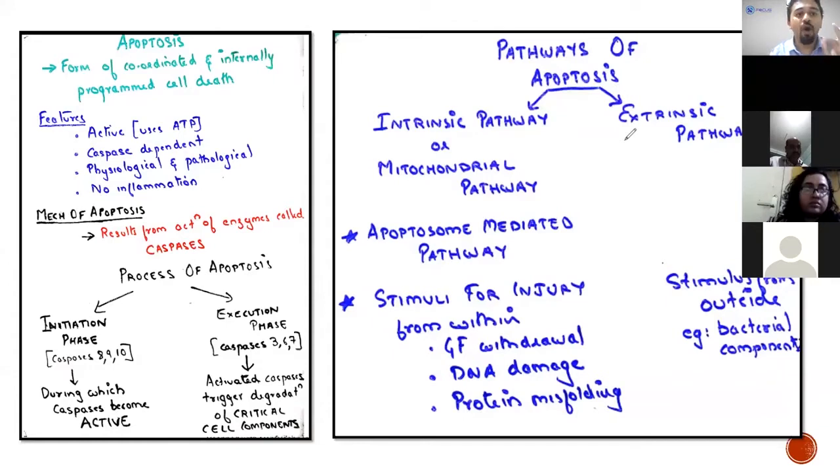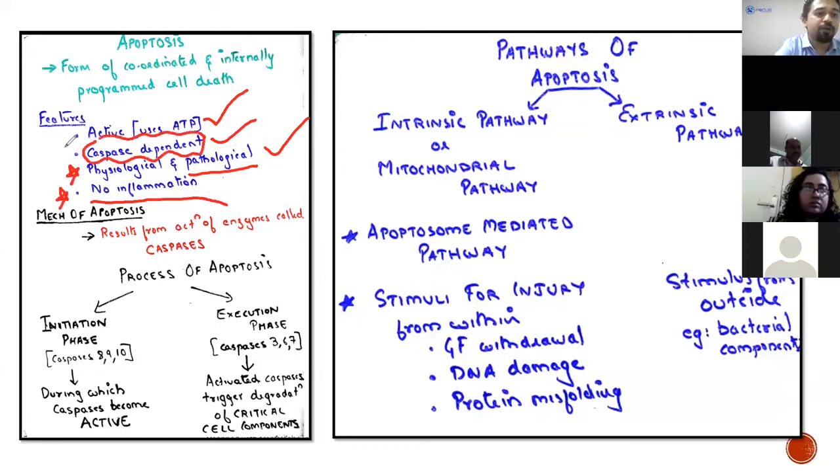Apoptosis is nothing but a form of coordinated and internally programmed cell death. What are its features? Most important one, it uses ATP, so it is an active process. It is a caspase dependent process. It's a physiological and a pathological process. What about necrosis? Necrosis was just pathological. Here it is both physiological and pathological. And there is no inflammation. So these three points should be clear.